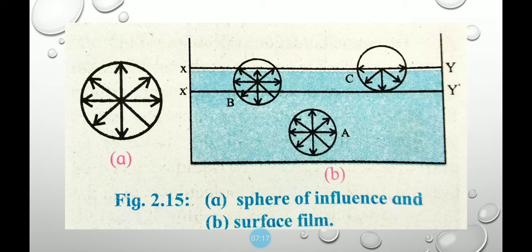Molecule A is completely inside the liquid, because of that its sphere of influence also has to be considered completely inside the liquid. As a result, molecule A is acted upon by equal cohesive forces in all directions. Thus the net cohesive force acting on molecule A is 0.